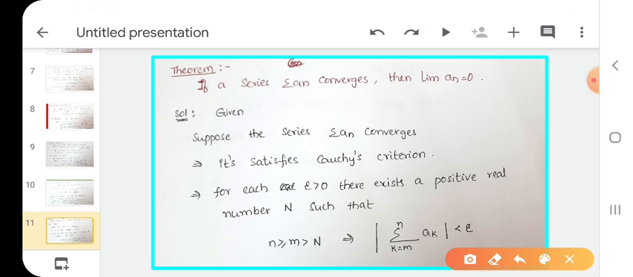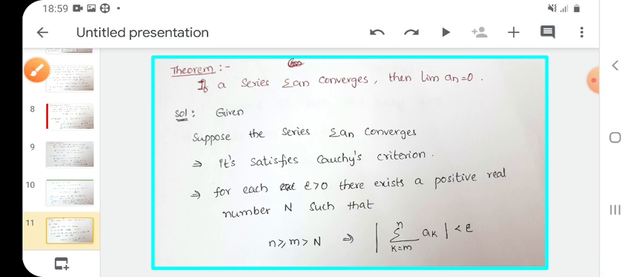Next theorem, see here, the most important theorem is this. If a series summation an converges, then limit an equals 0. If a series converges, what is the limit of that sequence? 0. If the given series summation an is a convergent series, which type of series do we have? This is a convergent series. Then what is the limit of that sequence? 0. We have to prove the limit of that sequence is 0.